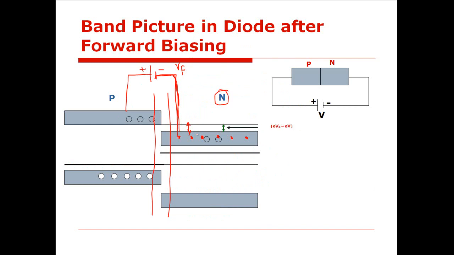So this energy gap is reduced by an amount which is E into Vb minus E into Vf, where Vf is the forward potential. Earlier in zero bias situation, the gap was E into Vb, but now since this gap is reduced due to the forward potential, we can say that this gap is reduced by an amount which is E into Vb minus E into Vf, or we can take e as common, where small e is the charge of the electron, and write it as e into (Vb minus Vf). Is it clear?